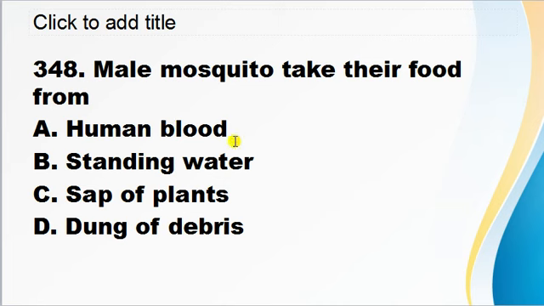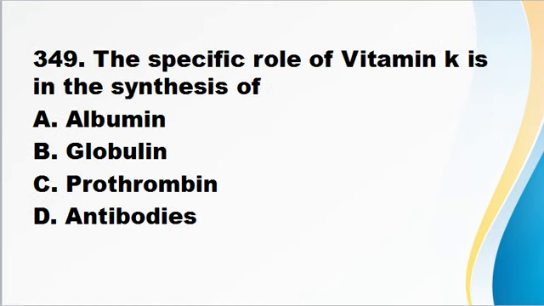Male mosquito takes its food from human blood, standing water, sap of plants, dung of debris. Male mosquito takes its food from the sap of the plant, and if we talk about female mosquito, then it takes its food from human blood.